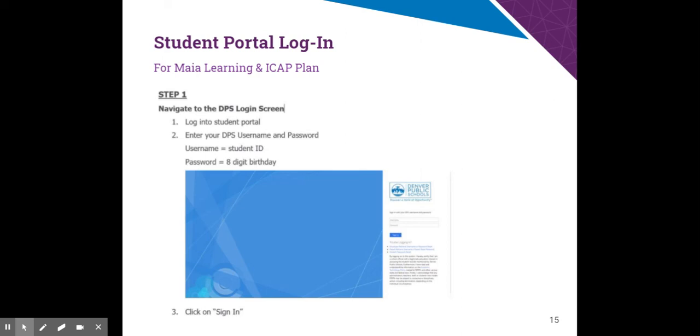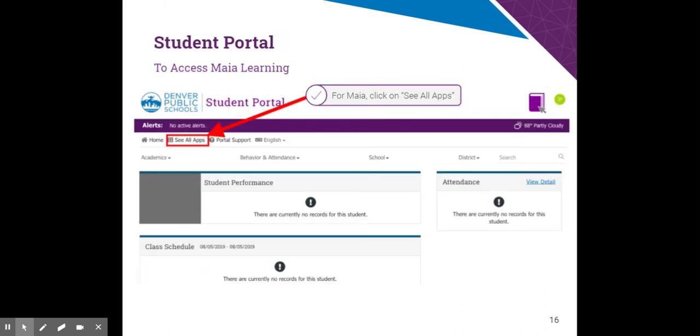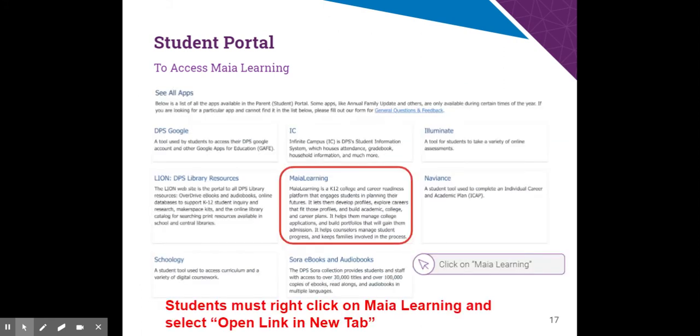Now, if you're working on your ICAP question, if you're working on a survey, go ahead and focus on that, okay? For those of you who have already completed the survey and ICAP questions, please go back to your student portal and click on See All Apps. Once you click on See All Apps, you're going to go to Maya Learning. And Maya Learning is a tool that we will use to help connect you to your college and career goals.